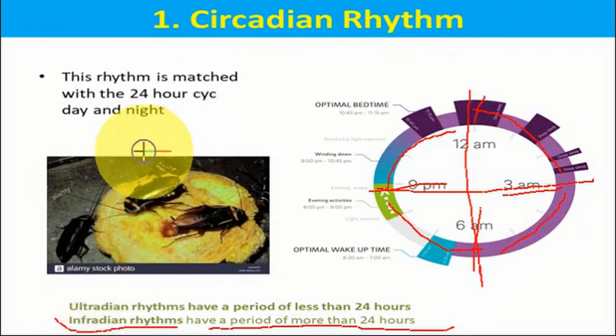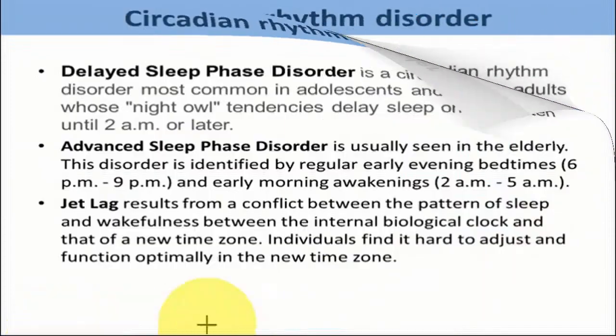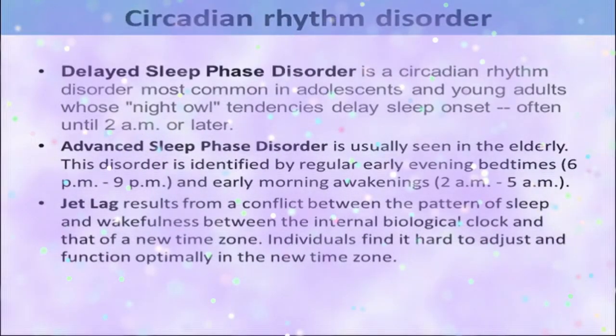You can see the picture of some cockroaches, where they understand that it is now the dark cycle, the dark time, the night, so they can go out for food or different activities. But when the daytime comes, they hide in their different locations. So this is how the circadian rhythm runs in cockroaches. And there are different disorders related to the circadian rhythm.